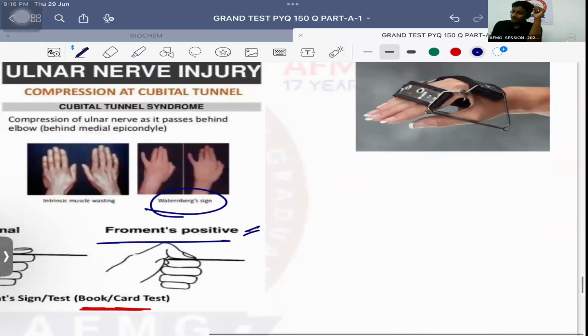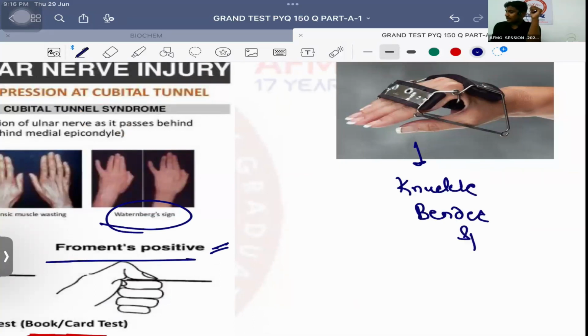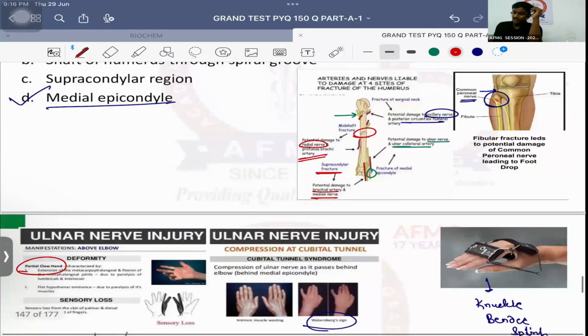अल्नर नर्व इंजरी में कौन सा स्प्लिंट देते हो? कॉकअप किसको दिख रहा है भाई? It is the knuckle bender splint. ठीक है, knuckle bender. Okay, knuckle bender splint is given in cases of ulnar nerve injury.